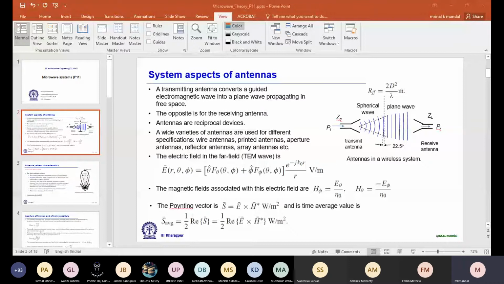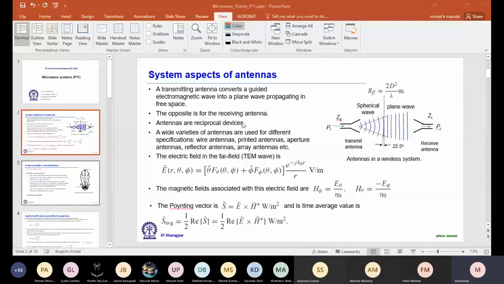Now, this part is important. Should it be complex, or real, or imaginary for free space propagation? If it is complex, it introduces some phase shift between the electric field and the magnetic field. That means where the electric field peak is, the magnetic field peak appears at some different location, which is not desired because this type of wave can't propagate. For long range propagation, they should be in the same phase. We should have only the real part.